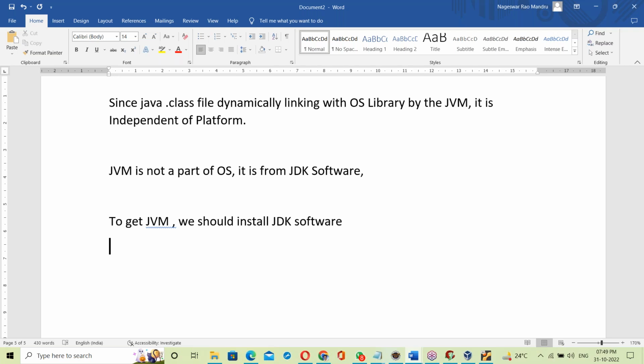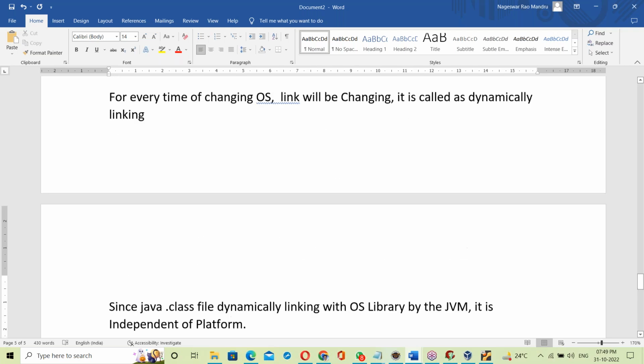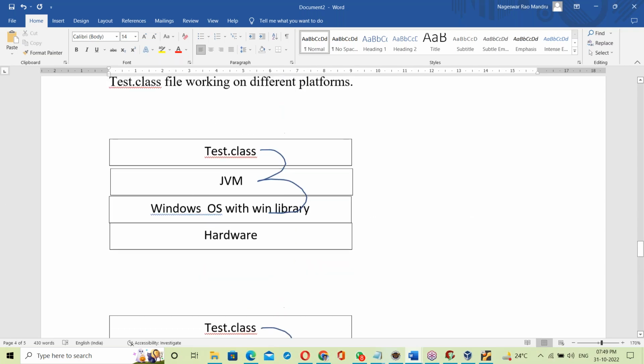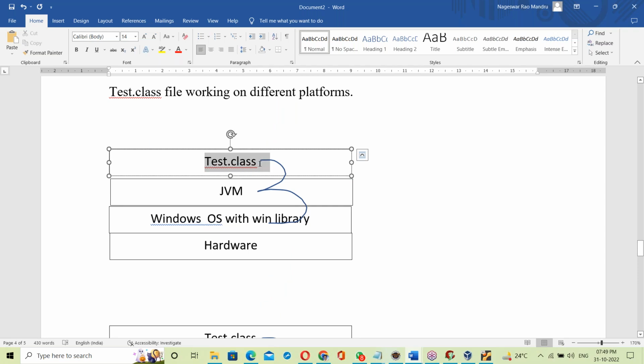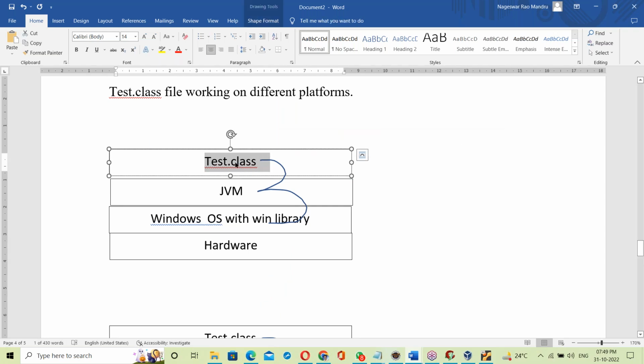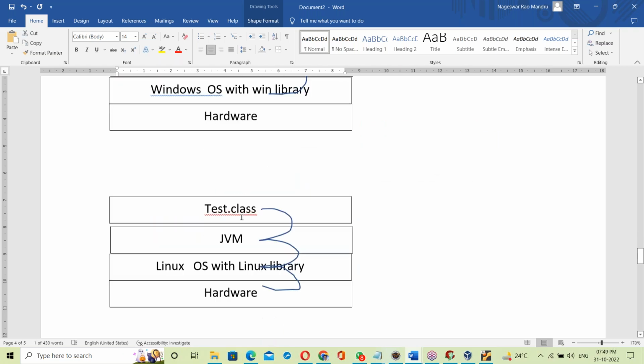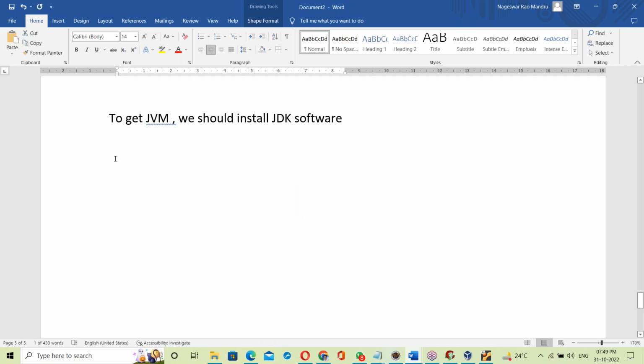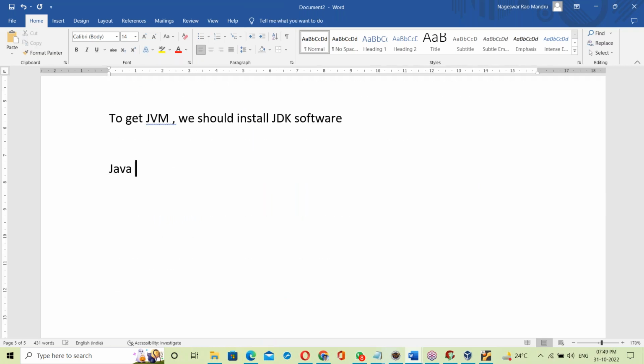Okay, fine. Next, one more interesting point here. See, the Java program .class file is independent of platform. The .class file is independent of platform, but the JVM is always dependent. See, the Java .class file is independent of platform.